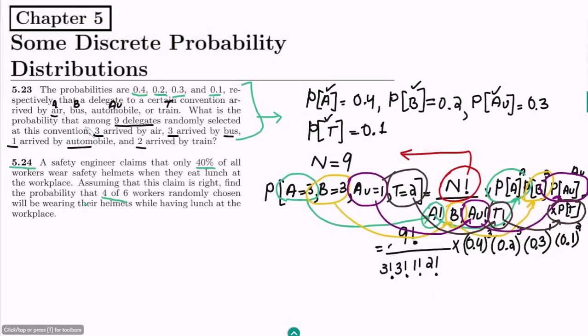So in order to write it, let me first write here the given data. So probability that an engineer wears a helmet while at lunch, this is what?